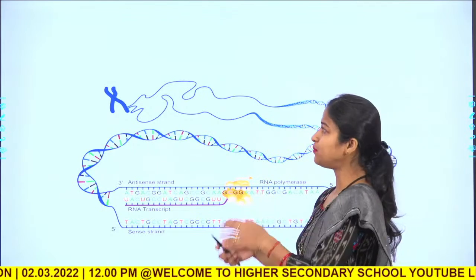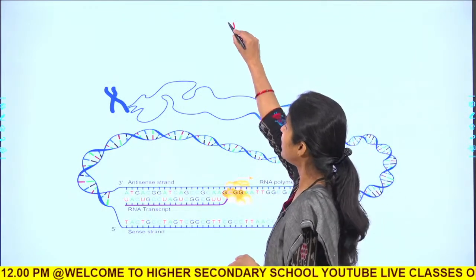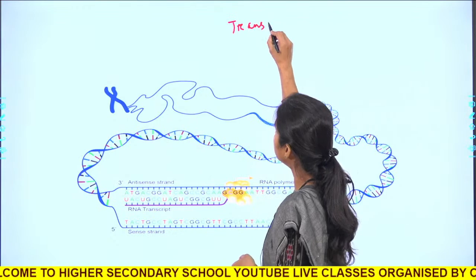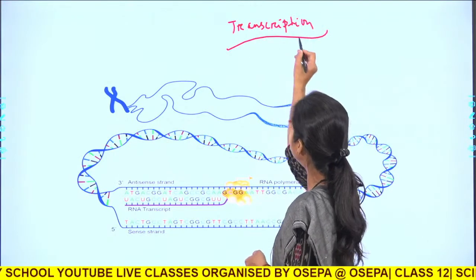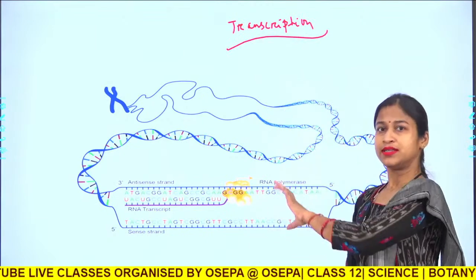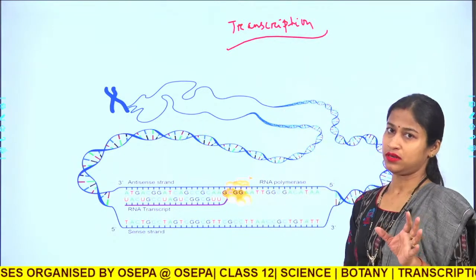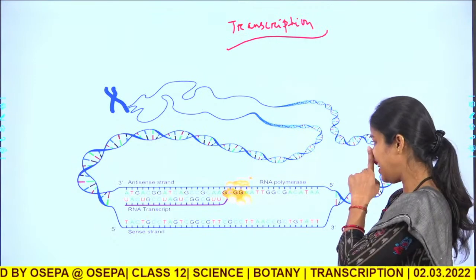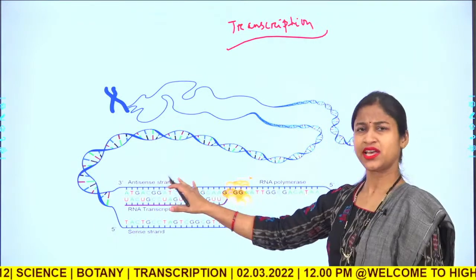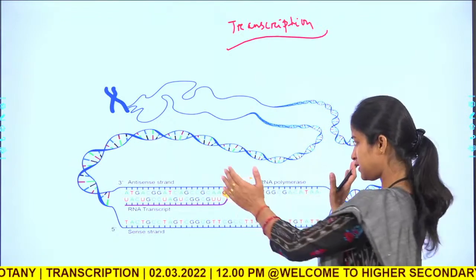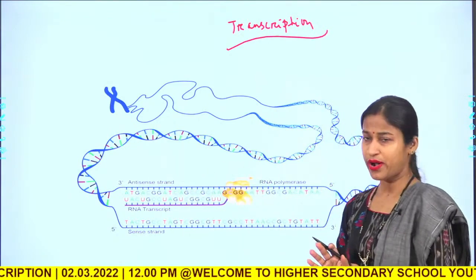Whereas in transcription, the same melting process will occur, no doubt. Here you can see this is a segment of DNA which has to be transcribed.